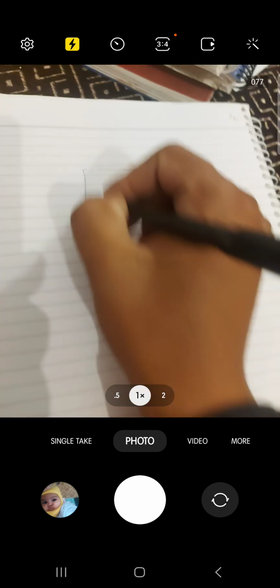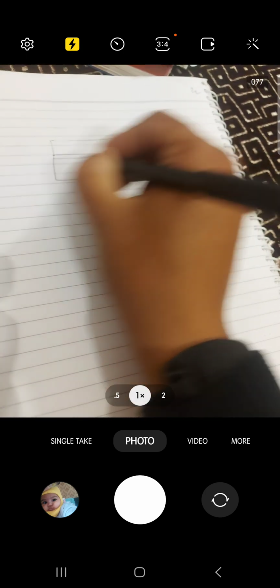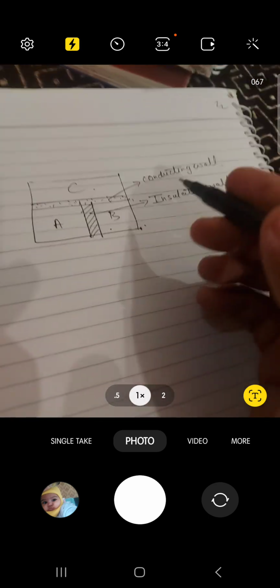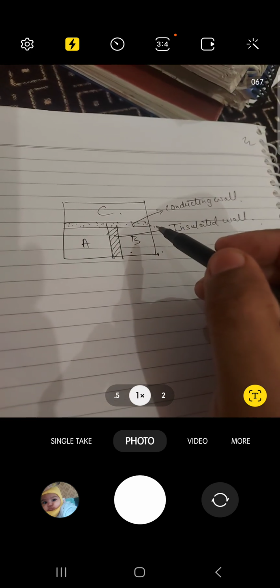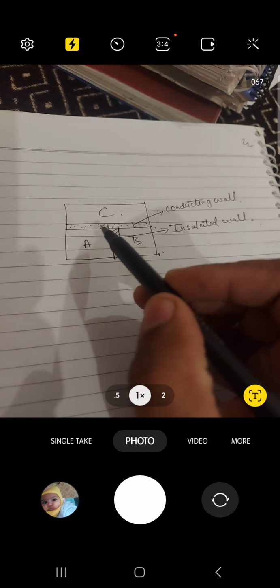Here you may consider three systems like this. So here we may consider three systems that you can see here, and these are separated by some walls. You can see that system A is there, B is there, and system C is there.